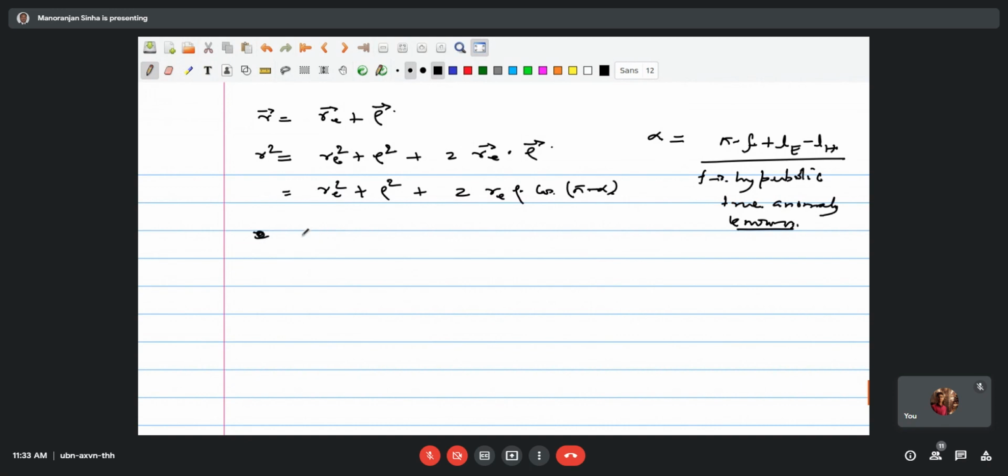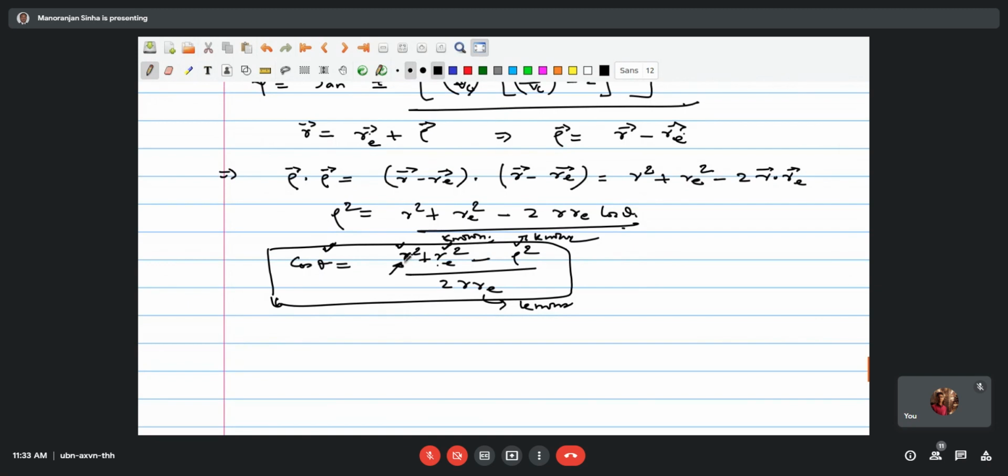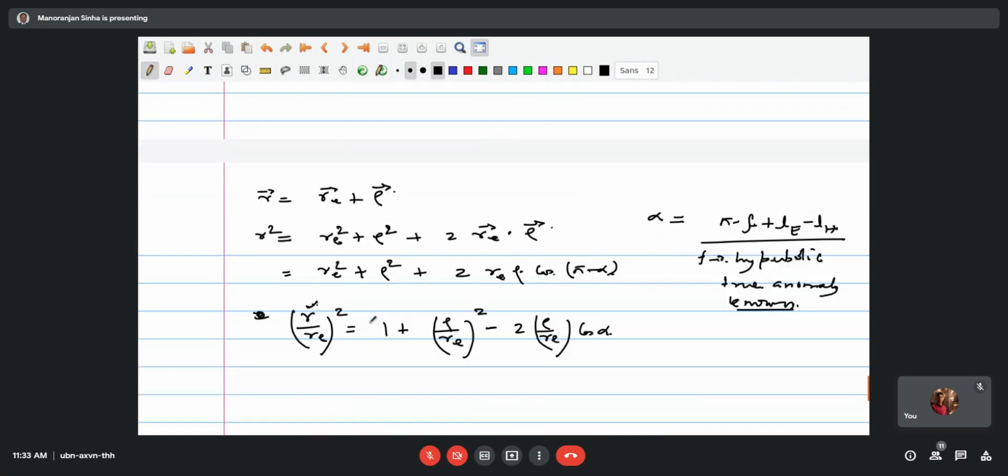So from this expression, R by RE square becomes 1 plus rho by RE squared minus 2 rho by RE times cos of phi minus alpha. So from this place you have the quantity R available, and this can be utilized in the previous equation. R from the next equation is available, rho is available, and therefore cos theta can be computed.